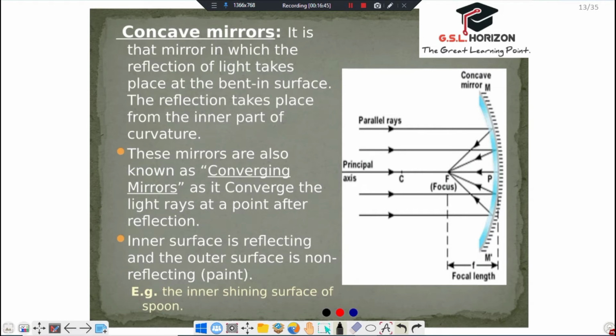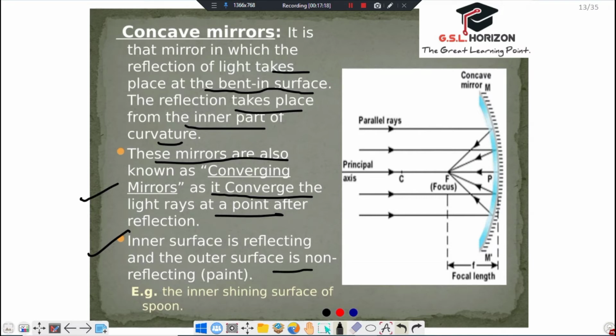Concave mirror. It is the mirror in which the reflection of light takes place at the bent in surface. The reflection takes place from the inner part of curvature. These mirrors are also known as converging mirrors, as they converge the light rays at a point after reflection. The inner surface is reflecting and the outer surface is non-reflecting or painted.